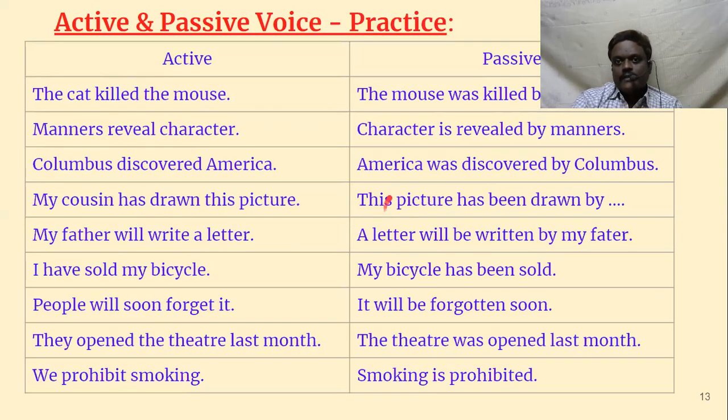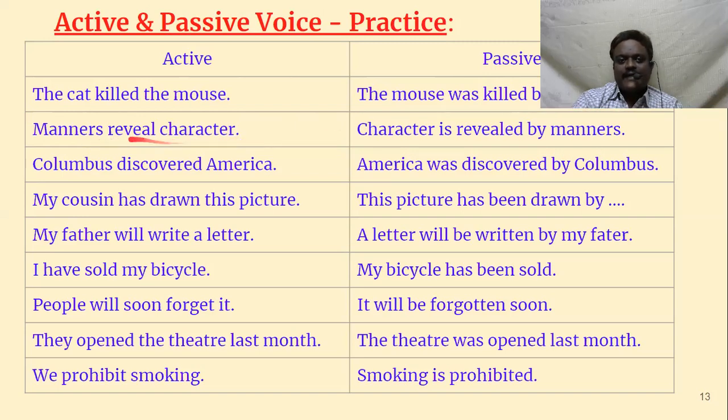Now, I have brought so many sentences for practice. Okay, let us see here. Let us examine active and passive. The cat killed the mouse. It is like Rama killed Ravana. It's a very easy sentence. The mouse was killed by the cat.